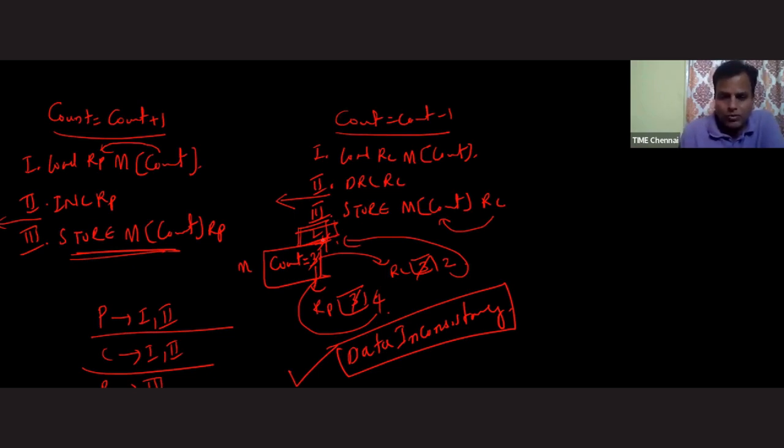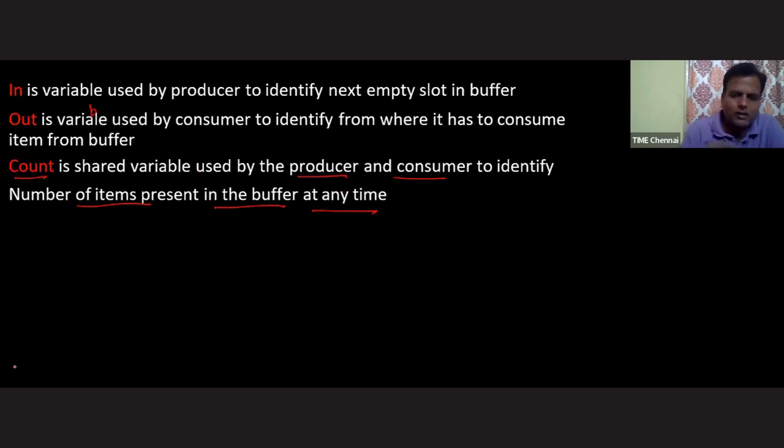If consumer finishes last, the answer is 2. If producer finishes its execution last, the answer is 4. Because whichever process comes last becomes the winner. It can be the producer, it can be the consumer. It depends on the order in which they execute. This scenario is called a race condition. Now let's see one example.